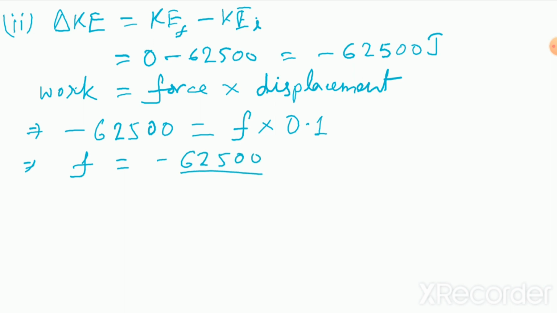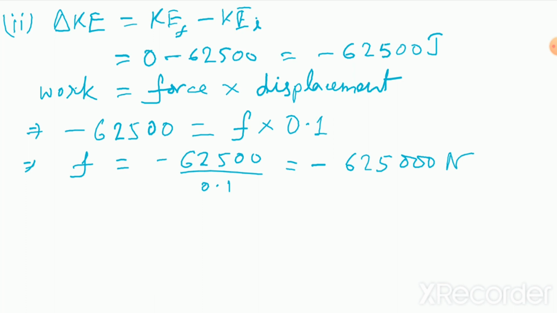Or I can say that force F is equal to minus 62500 by 0.1. This turns out to be minus 62500 Newton. So this is the force acting, and the negative sign comes because this force is a retarding force, the direction of the force and displacement are opposite, hence the negative sign. So this is the value of the force applied.